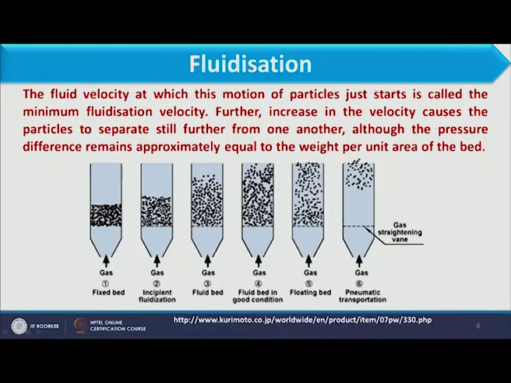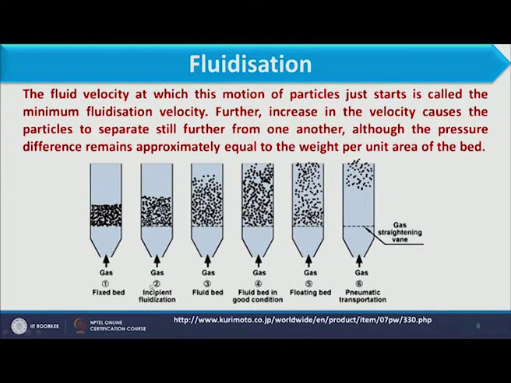So, you see in this figure there are different conditions where bed expansion is shown. In the first condition, when we consider the bed at a static position, while gas passes through it, the bed will be at a static position and will have a minimum height, or a constant height.